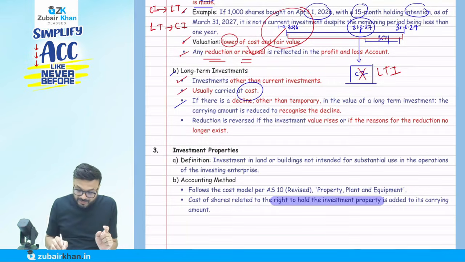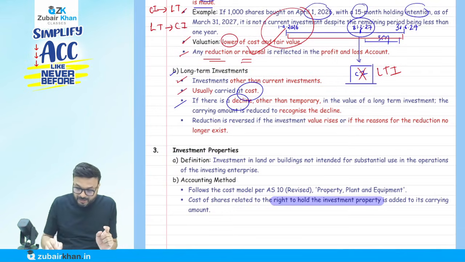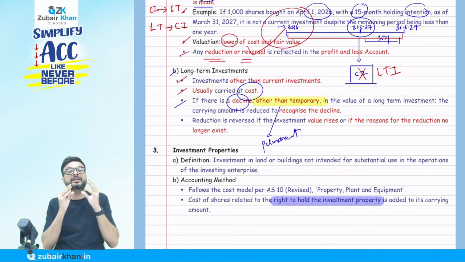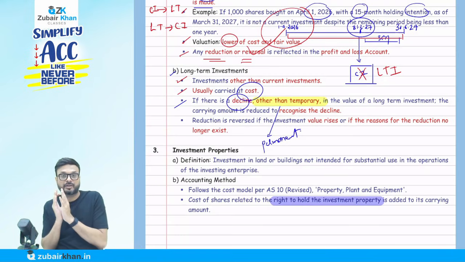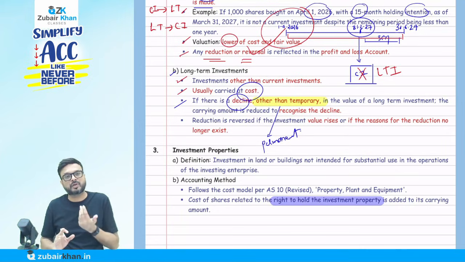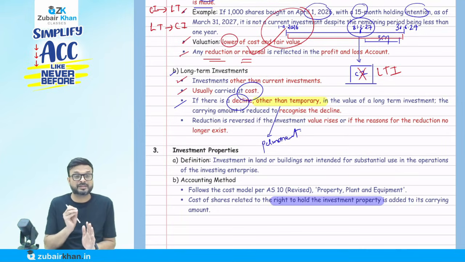If there is a decline other than temporary, let me tell you that here the accounting standard uses the words other than temporary. Other than temporary is nothing but permanent. You got the point. They don't use the word permanent, so they use the words other than temporary, and we'll also use other than temporary. But actually that is permanent.